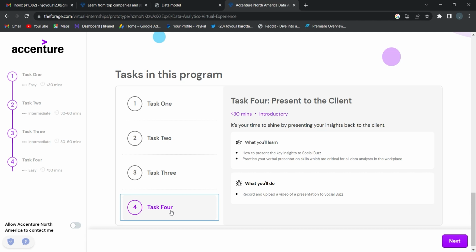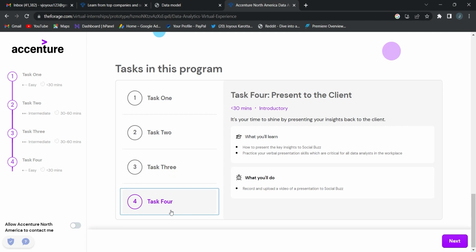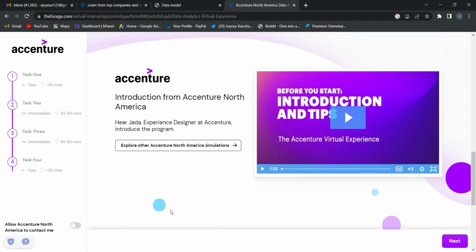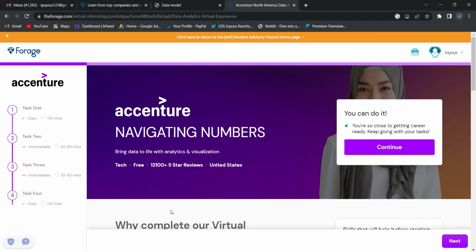You need to understand how much percent of content is positive, how much is negative, and which contents are positive or negative. And finally you have to present the key insights to Social Buzz. You prepare a presentation and record a video for Social Buzz.